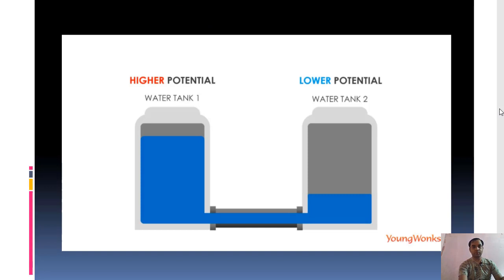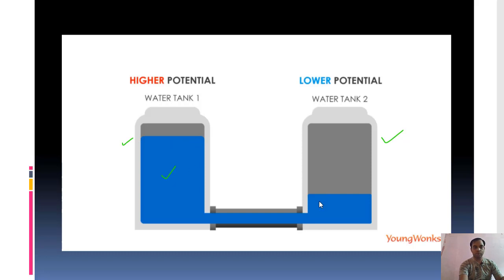Before starting this chapter, there is a certain thing that you should keep in mind: potential difference. What is it? You can see here there are two tanks, tank number 1 and tank number 2. Tank number 1 is almost completely filled with water, the blue part being water.